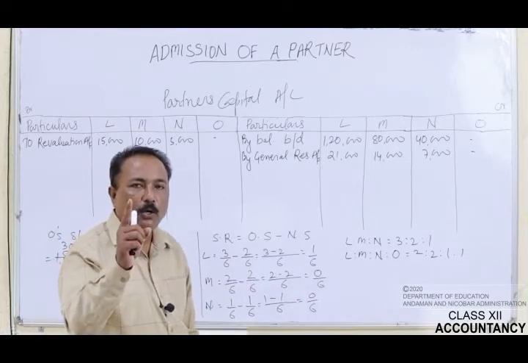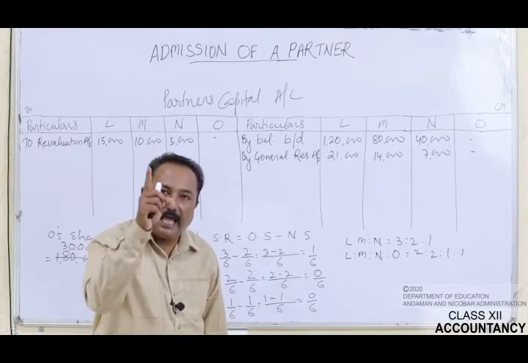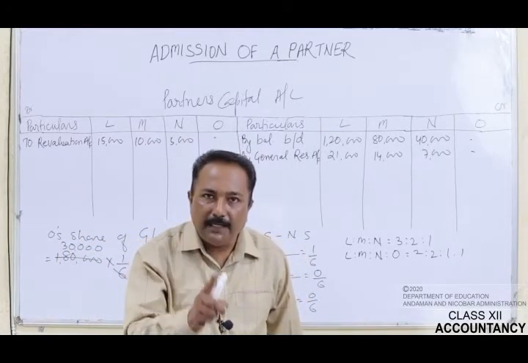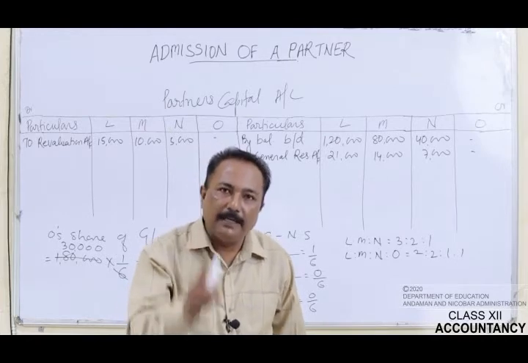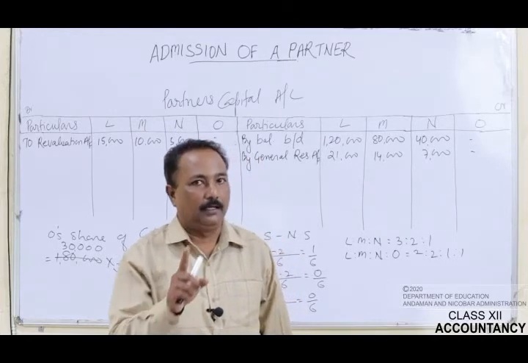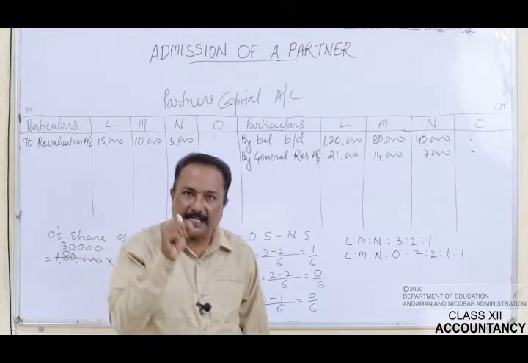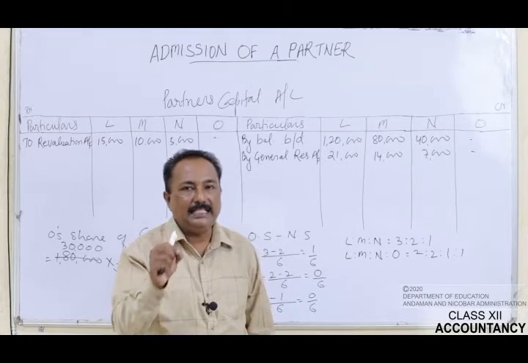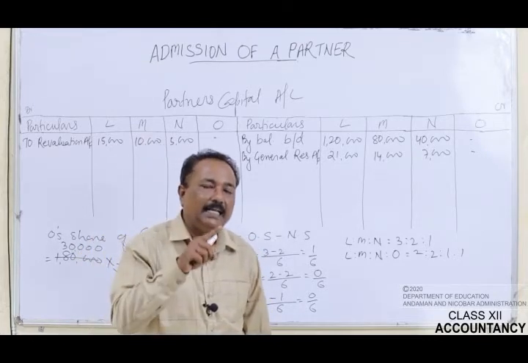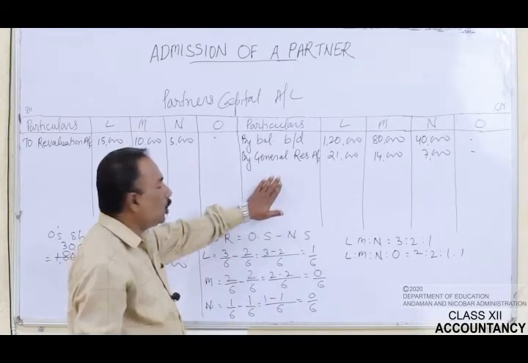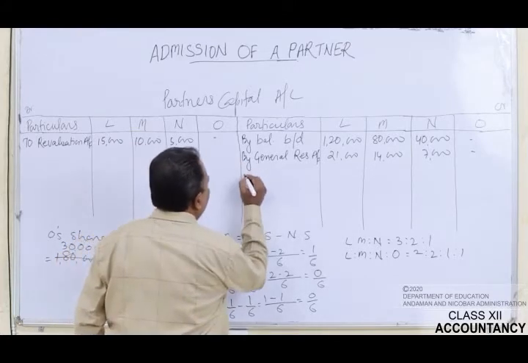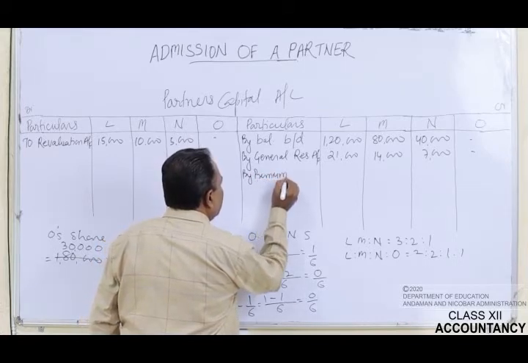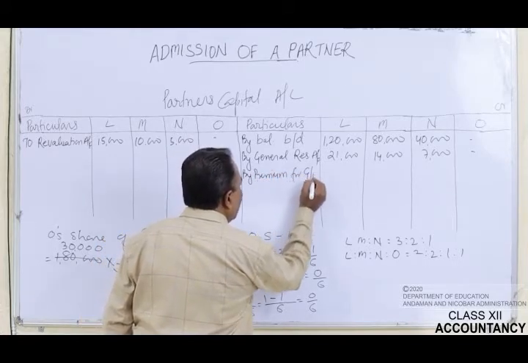So it means that only L has sacrificed, and the amount of the premium which has been brought by O will be given to only L. Now what will be the general entry? The general entry will be premium for goodwill account debit to L's capital account. See, in this general entry, L's capital account has been credited. So on the credit side of the partner's capital account, you have to write here as by premium for goodwill account.